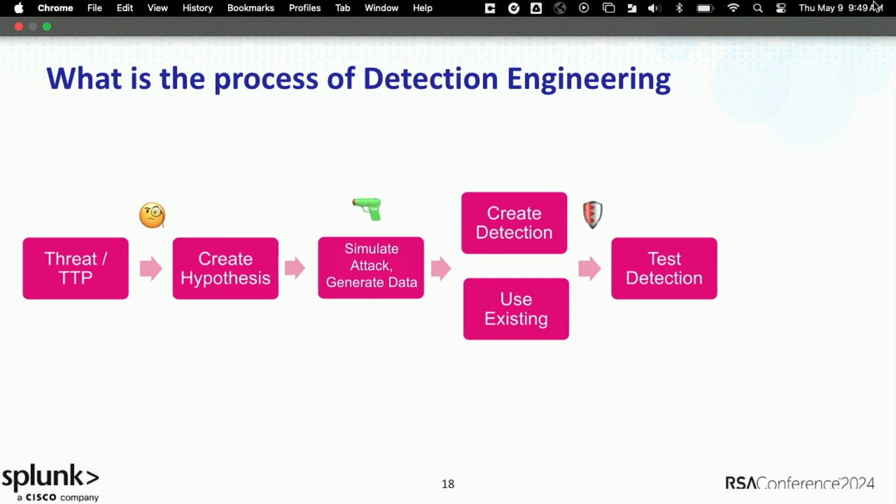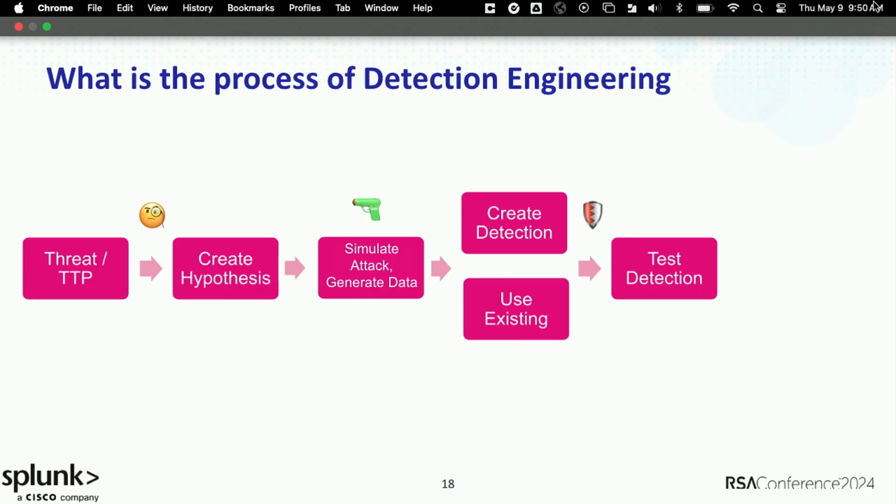And sometimes writing a detection really means I can use something existing. I hope most of you know about the Sigma project, Sigma HQ, amazing community effort. They give a bunch of detections out for free for the rest of the world. So use those detections or create your own.